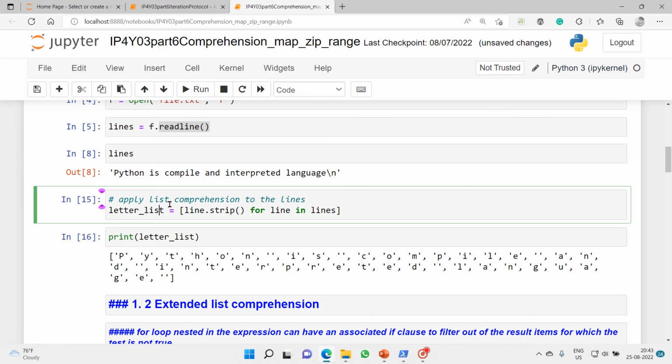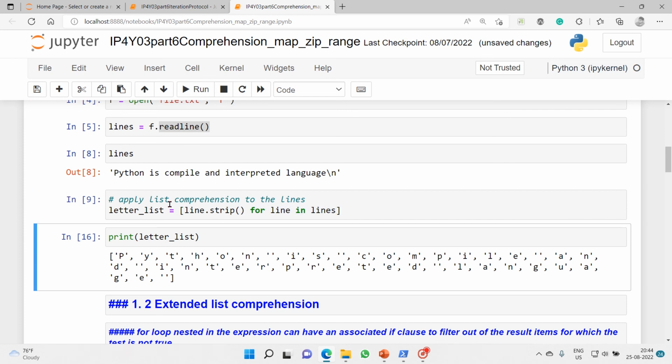So for that, the reference name is letter list, and then I have used a list comprehension. Now line dot strip, this is our arbitrary expression again, and then the remaining for loop goes on. Let's execute and we'll see every letter we got, every letter we got.